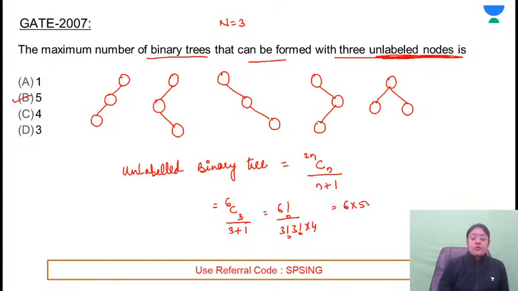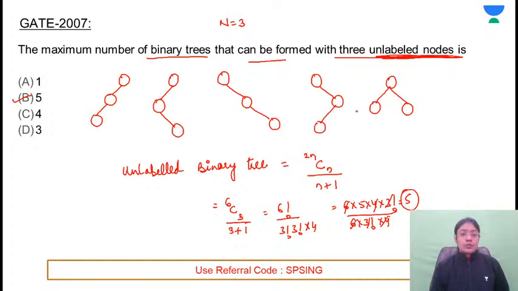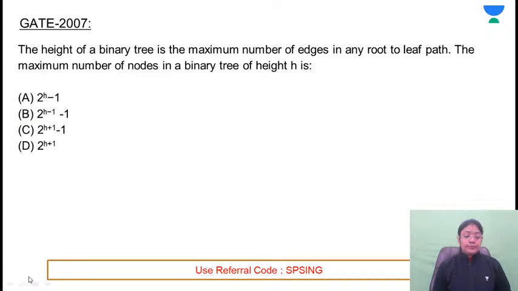6 into 5 into 4 into 3 factorial. 3 factorial is 6 into 3 factorial into 4. So this will be cancelled out, which comes out to be 5. Also, I have drawn all the 5 binary trees on the screen. Clear? If they are asking about simply the binary trees with 3 elements, labeled binary trees, then what is the formula? It's n factorial. Here just you need to take n factorial into 2n C n by n plus 1. Next question.